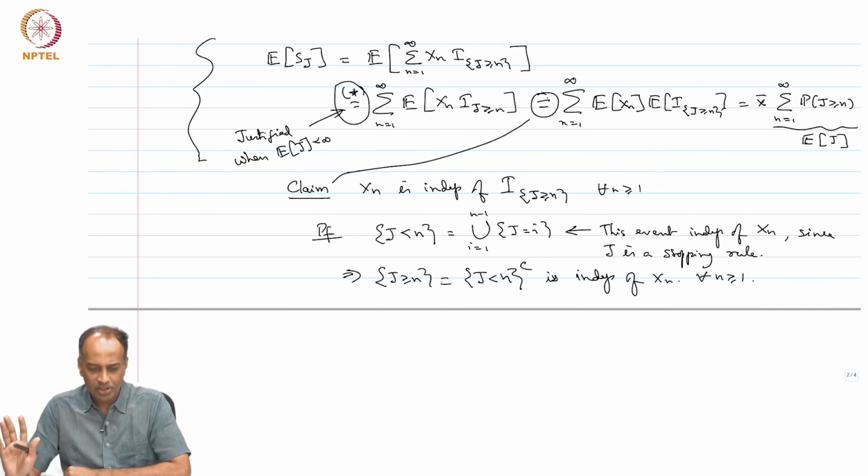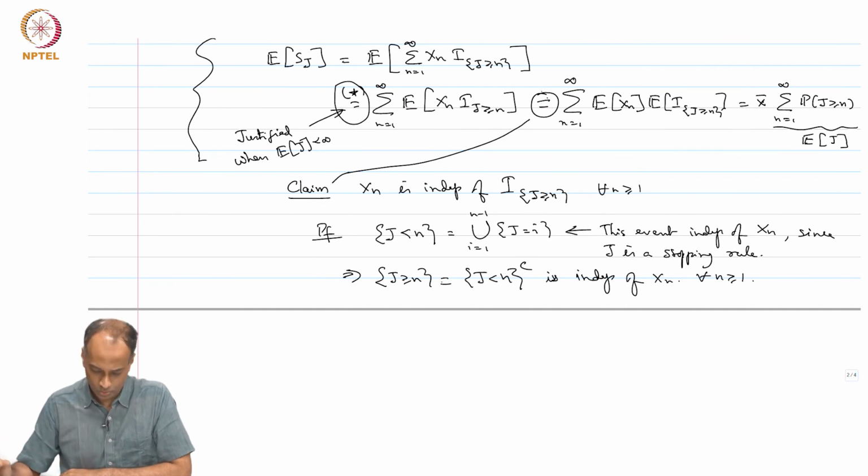In fact, there are statements of Wald's equality even when the xi's do not have a common mean x bar. You can make a more general statement which is a little bit more messy. In fact, Wikipedia has a more general statement of Wald's equality.